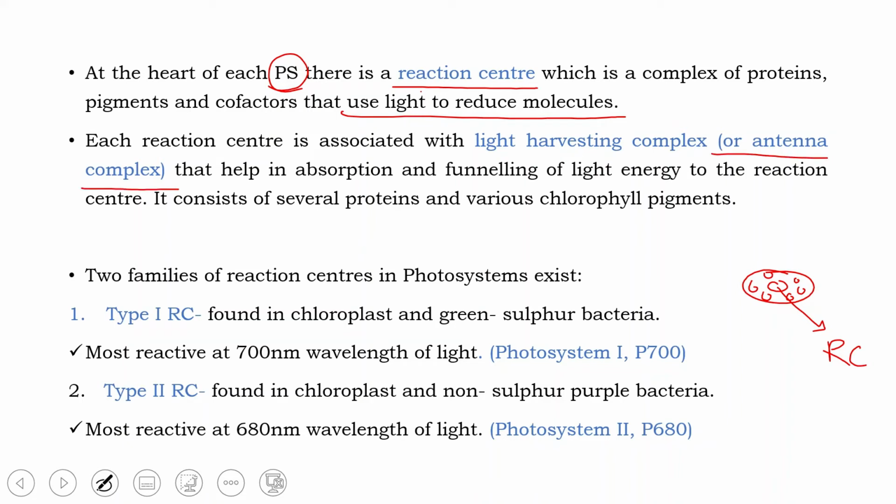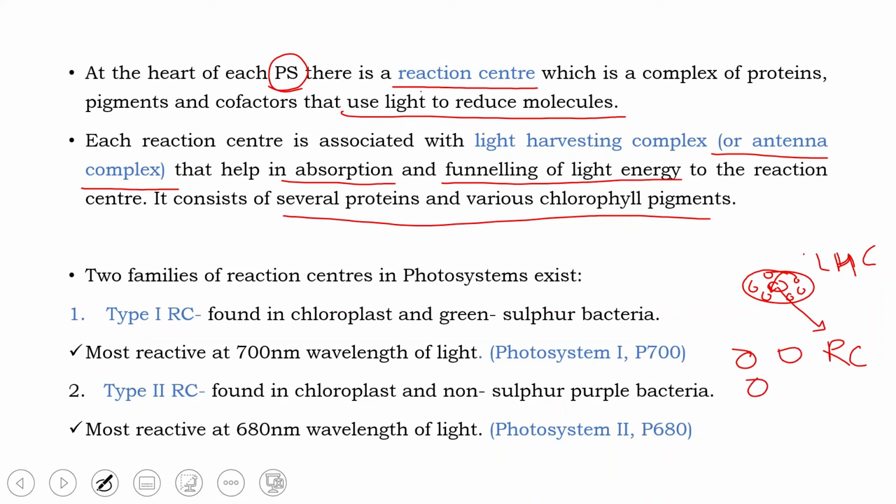Now, what is the role of these light harvesting complexes? They help in the absorption of light and they help in the funneling of the light energy. Light harvesting complexes are also certain proteins and pigments similar to the reaction center, and these proteins and pigments present in the light harvesting complex absorb light and pass on the light energy to the reaction center.